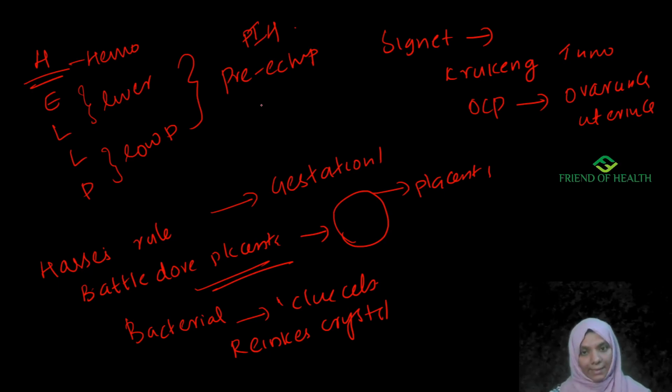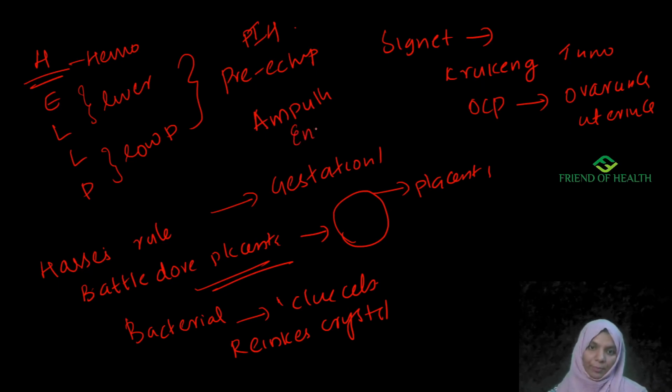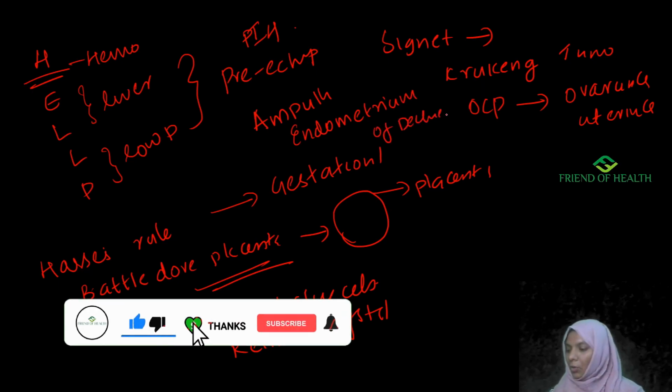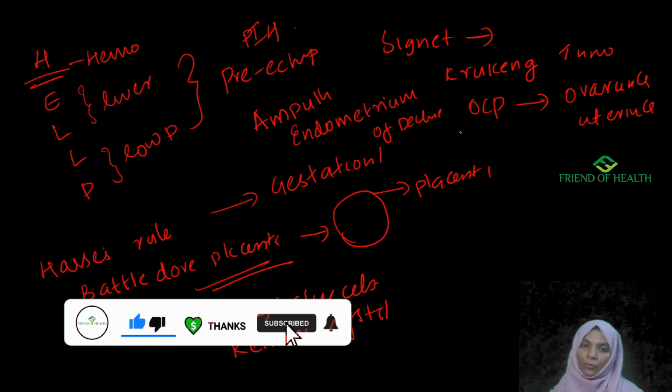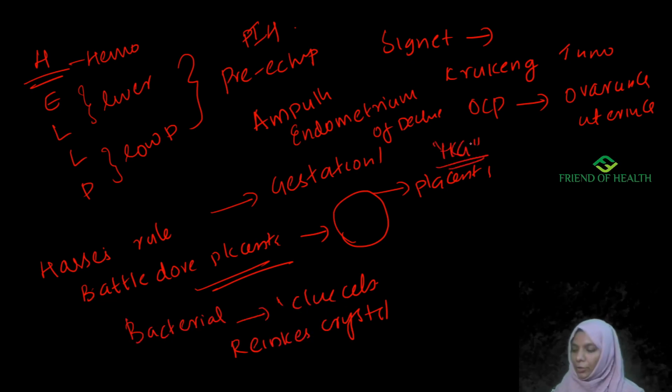Then most common site of fertilization is ampulla. Then decidua is the endometrium of pregnancy. So endometrium of pregnancy is known as decidua. Okay. Then hormone which maintains corpus luteum of pregnancy is HCG. Maximum HCG is seen in 60 to 70 days of pregnancy.